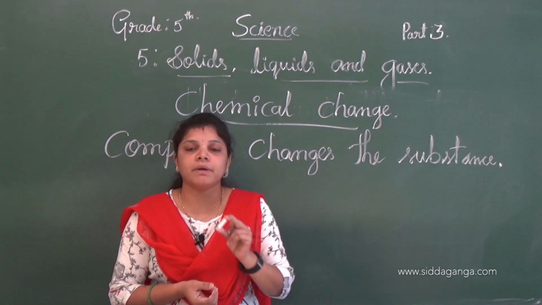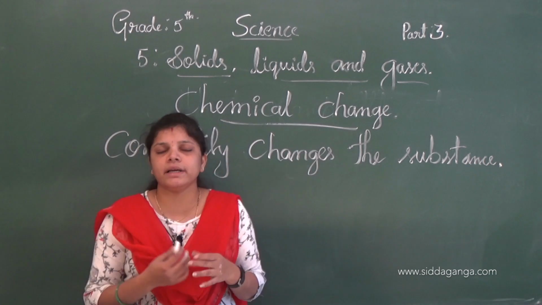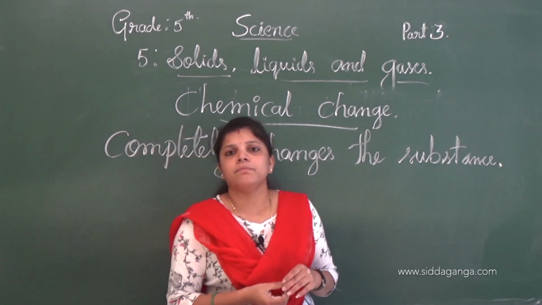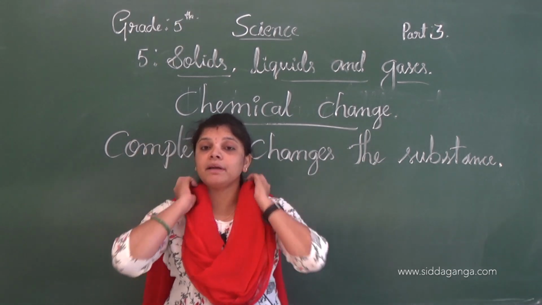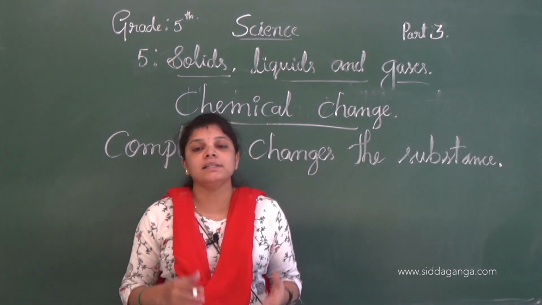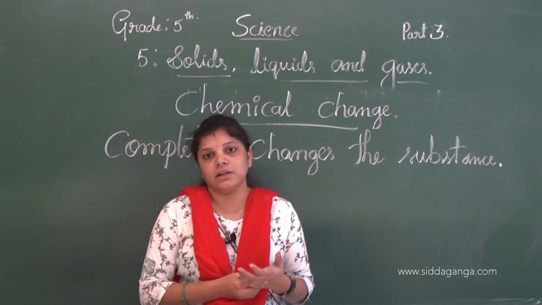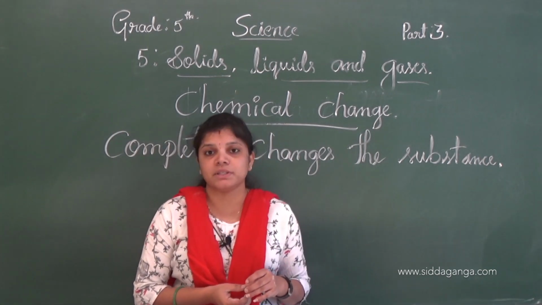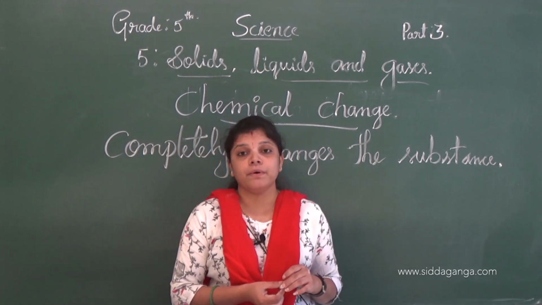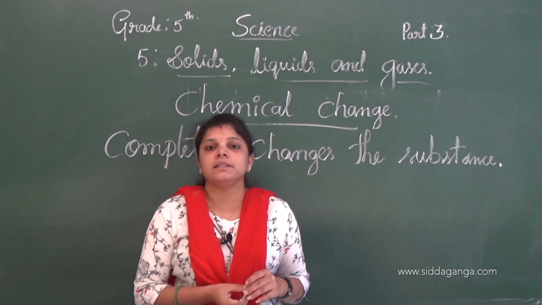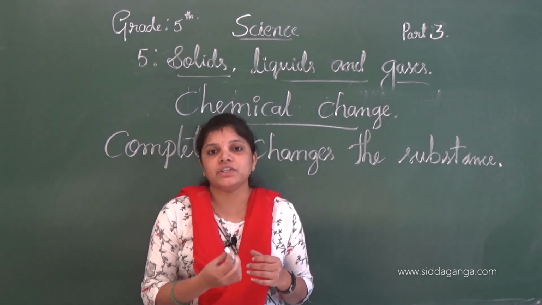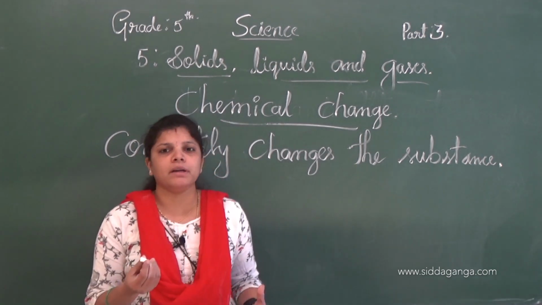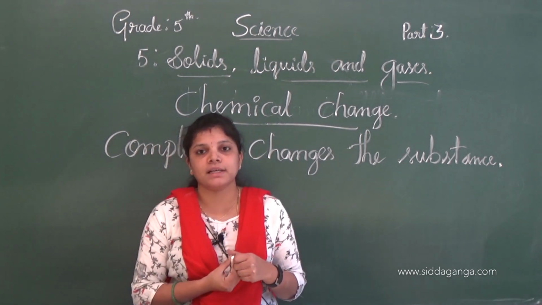Changes in chemical change are irreversible. Okay, for another example, if you burn the paper, what happens? See, sometimes in a chemical change it releases heat and light also, and it forms a new substance. When you burn paper, we get ash.